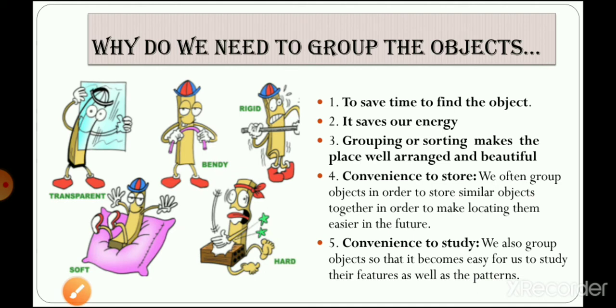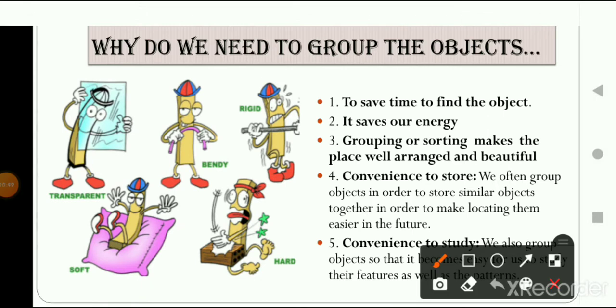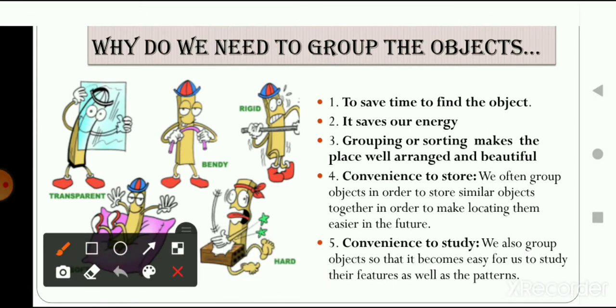Why is it important that we need sorting? There are various reasons why we need sorting. So let's read the points and discuss them in brief. First, to save time to find the object. As we discussed in the previous video, if we want something to be found easily, we need to sort the items correctly, right?